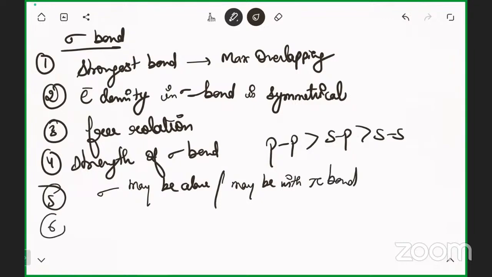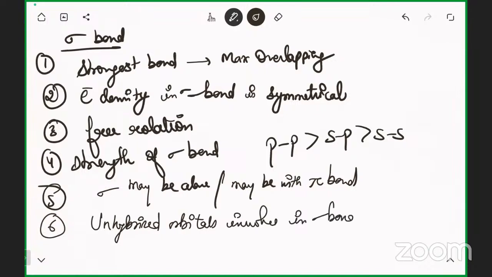And the last one is the unhybrid orbital, which are not having the paired electron. Unhybrid orbitals are involved in sigma bond during hybridization. Whenever we are talking about the hybridization, pi electrons do not participate in the hybridization. Just remember this thing. At the time of hybridization, pi bond doesn't take part. Only the sigma electrons are counted.